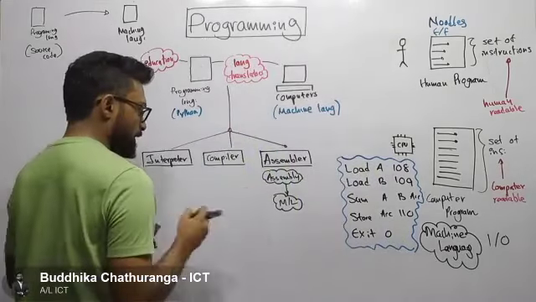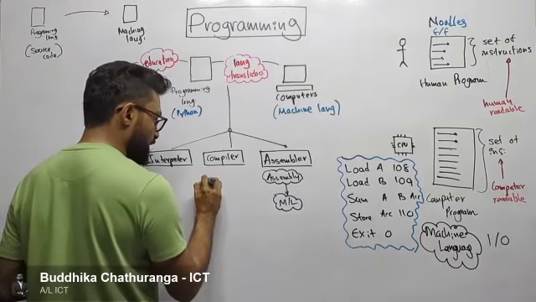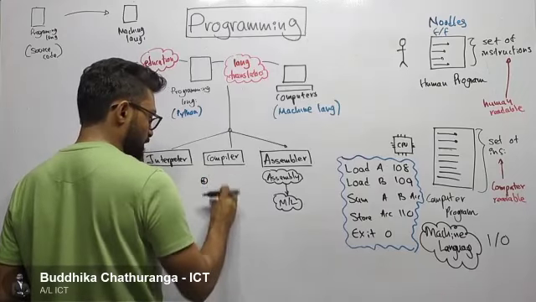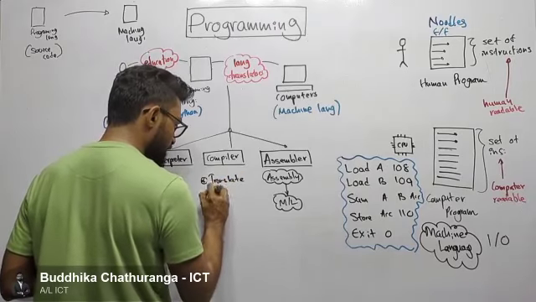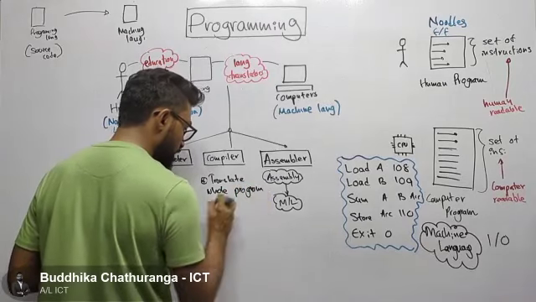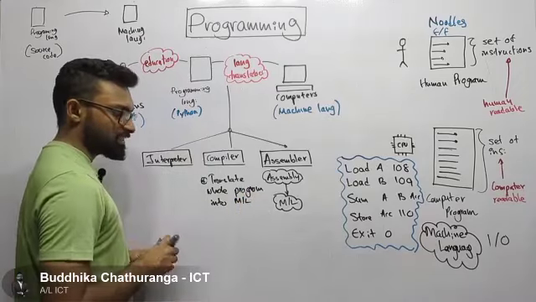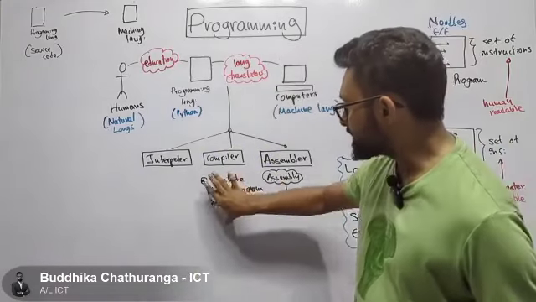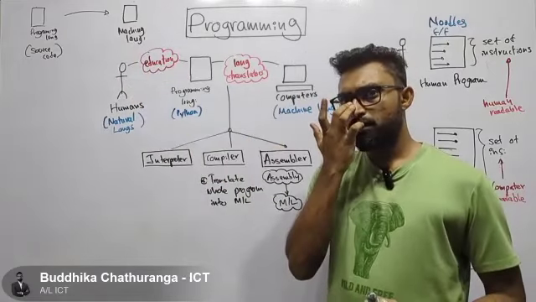Now let's just write down the definition. Translate, not convert; the correct word is translate. Translate the whole program into machine language. That's what a compiler does. It will translate the whole source code into machine language. Now tell me this.